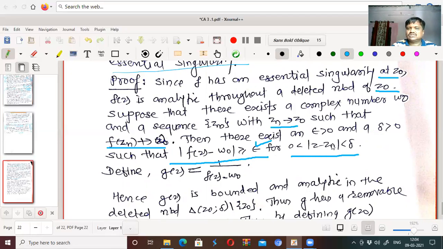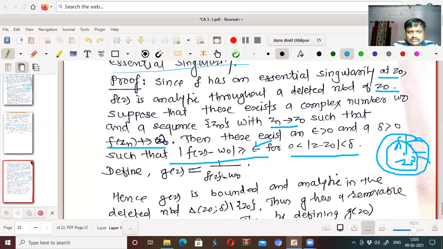for Z in the annulus, which is apart from Z0. The annulus is like this. This is your Z0, and this part is 0 less than mod Z minus Z0 less than delta, and this radius is your delta. Okay, that is the case.